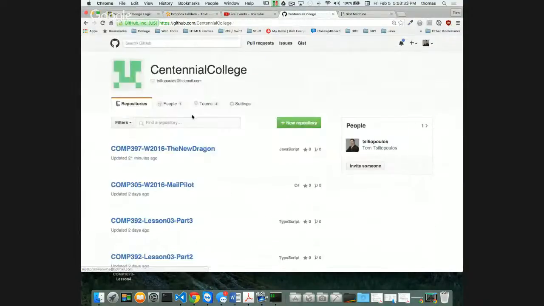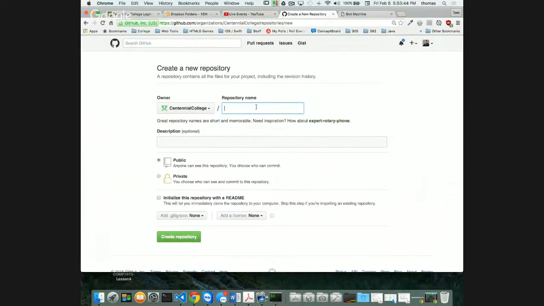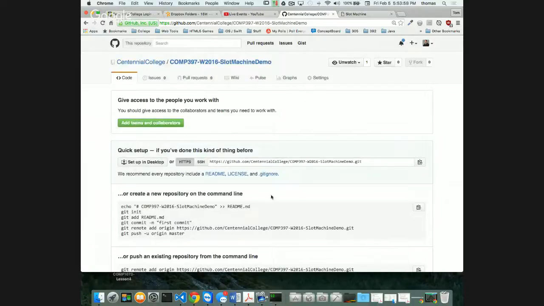So I'm going to go to Centennial College here, and I'm going to make a new repository. And by the way, if you're behind, you can always go to this repository and clone this one, just to save some time, right? So I'm going to call this thing COMP397 slot machine demo, right? For winter 2016. There it is. And create repository. Okay, I got a space for it.